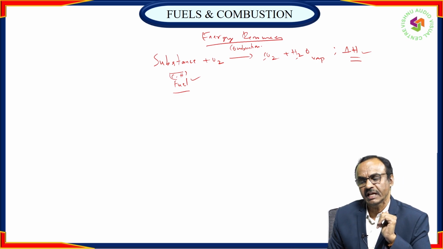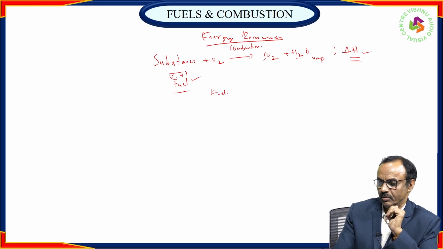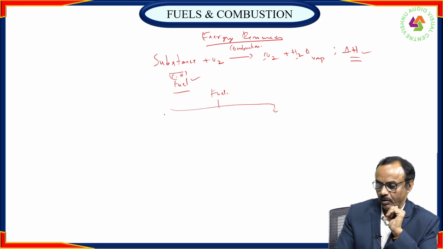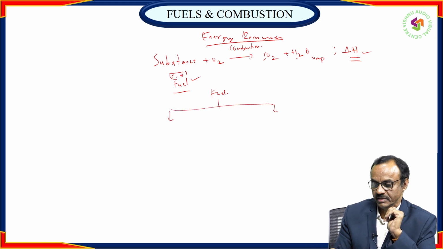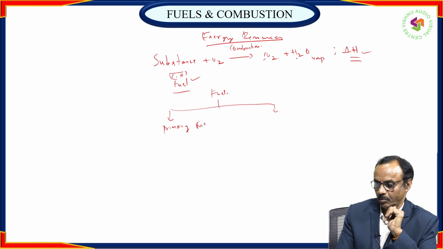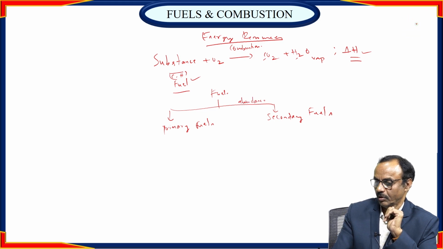Fuel is mainly classified into two types based on their availability or abundance: primary fuels and secondary fuels.